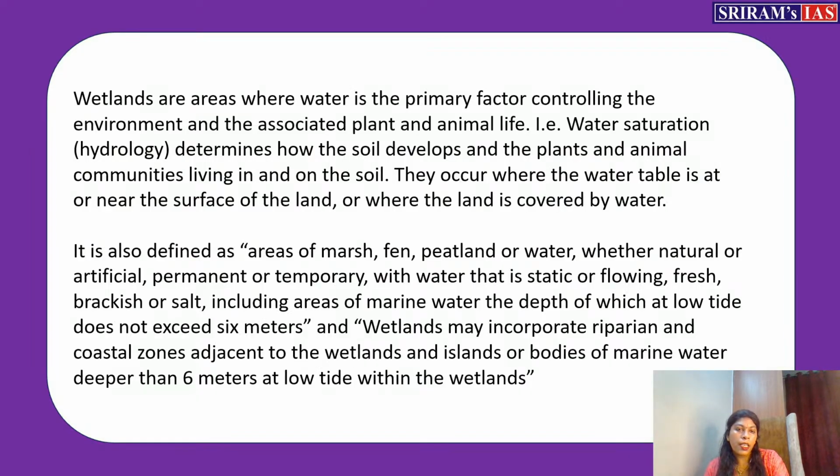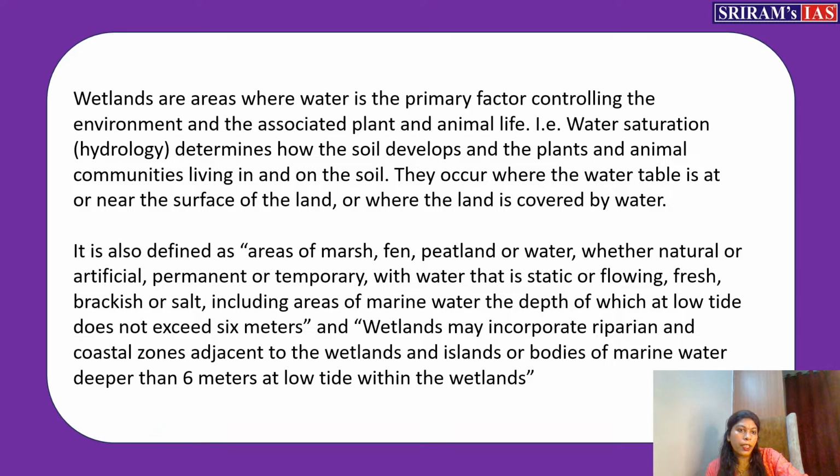So how will you define it? As I already told, we can use the Ramsar convention, or you can also define it on your own, right? In that case, I can say wetlands are areas where water acts as the primary factor. The main deciding factor in that land is water only. So water controls the environment. That is called a wetland. The name itself says wetland, and that's why we have said that it should be saturated. The land or soil should be saturated with water, and specific unique communities of plants and animals thrive in this wetland, right? So that we have given in this definition.